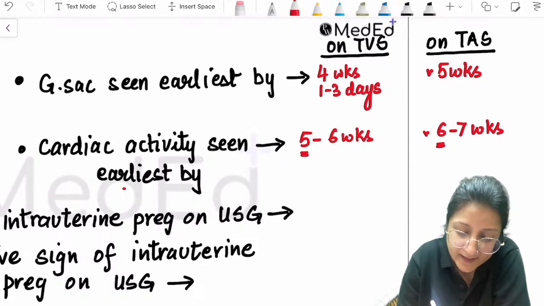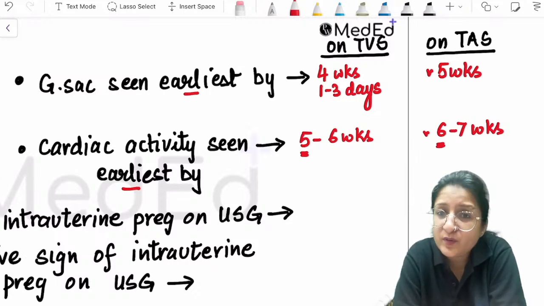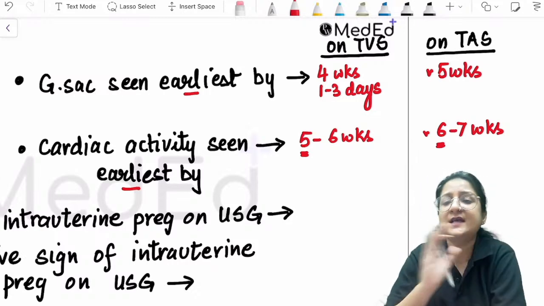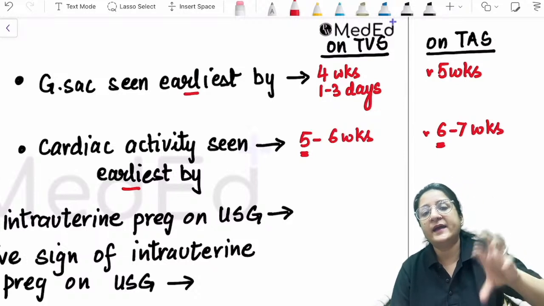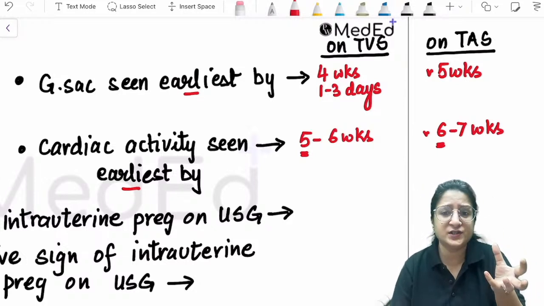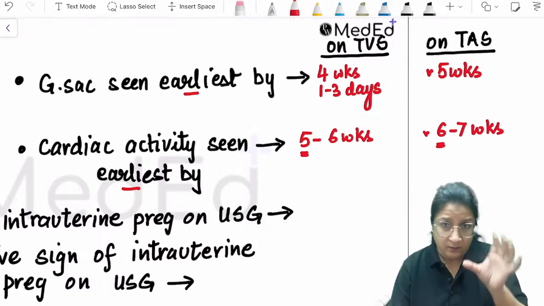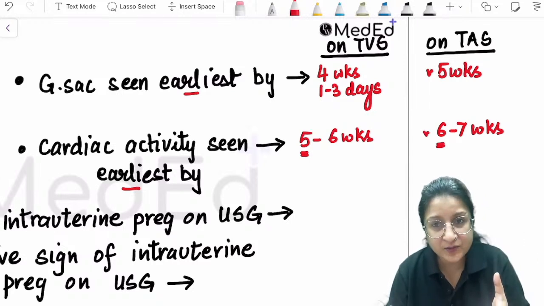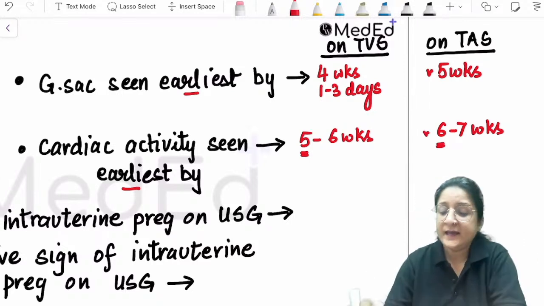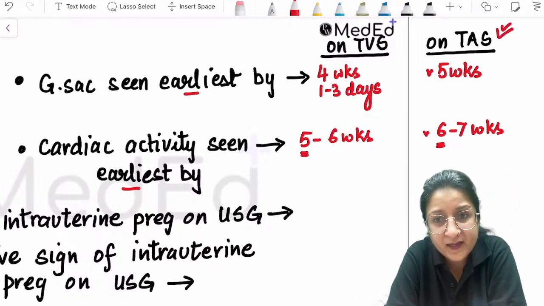If they don't specify the type of ultrasound, if they just ask you that gestational sac is seen earliest by what gestational age on ultrasound, and they are not telling whether they are asking about transvaginal sonography or transabdominal sonography, then you choose according to the transabdominal sonography value.